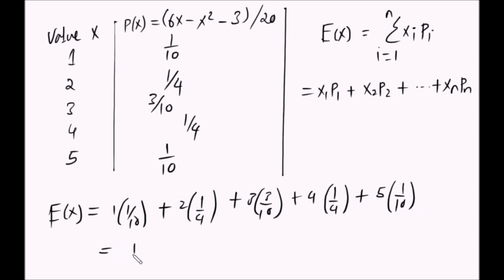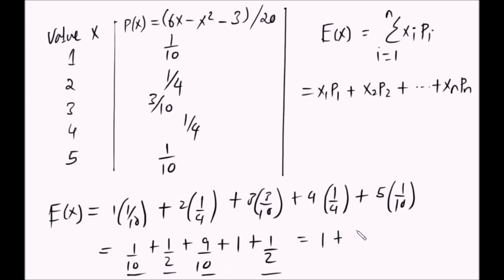So this is just going to be 1 over 10 plus 1 over 2 plus 9 over 10 plus 1 and then plus 1 over 2. 5 times 1 over 10 is 1 over 2, 4 times 1 over 4 is 1, 3 times 3 over 10 is 9 over 10. So 1 over 10 plus 9 over 10 is 1. 1 over 2 plus 1 over 2 is 1. And that 1. So the answer is 3.